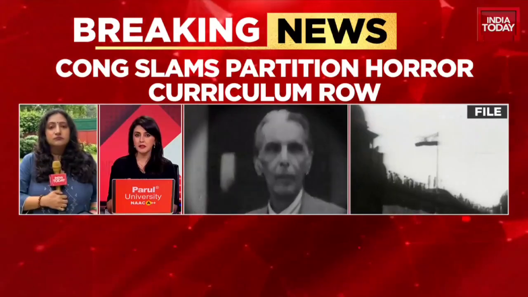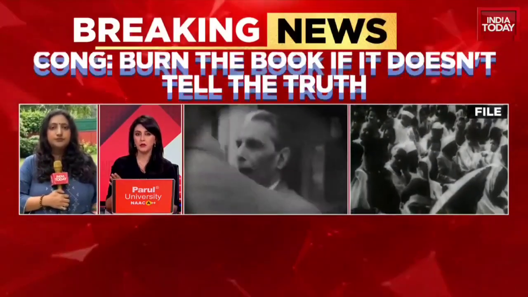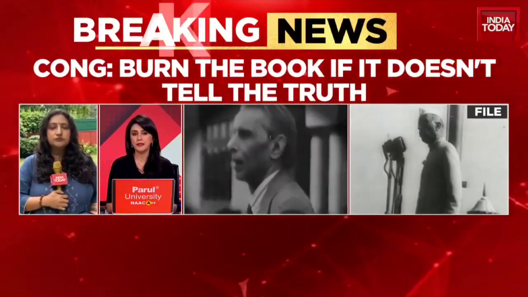Right, Milan, if you can also just throw some light, is it a special module that has been brought in by the NCERT, or do you believe this will now become a part of the syllabus that will be taught by the NCERT?